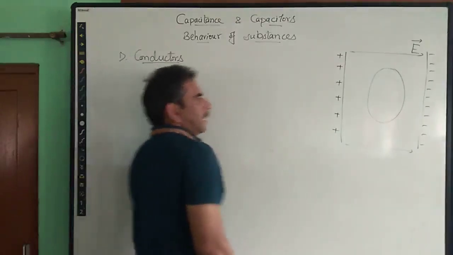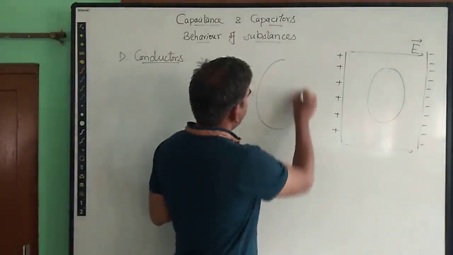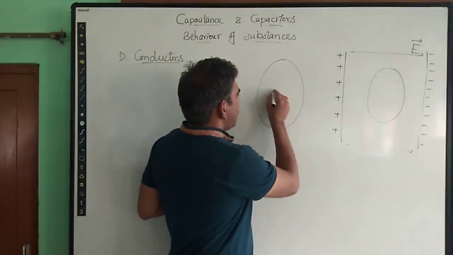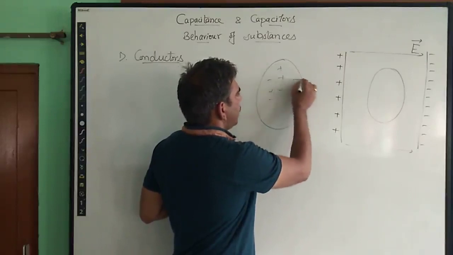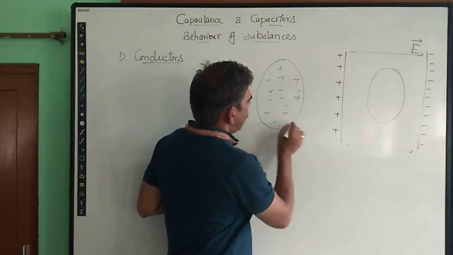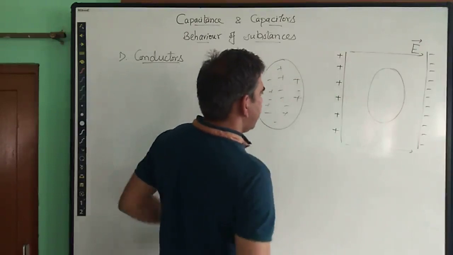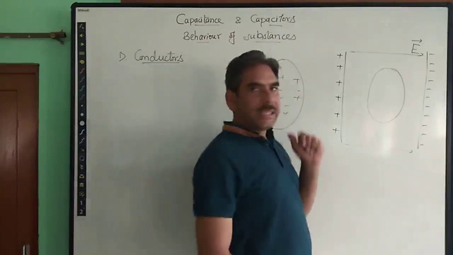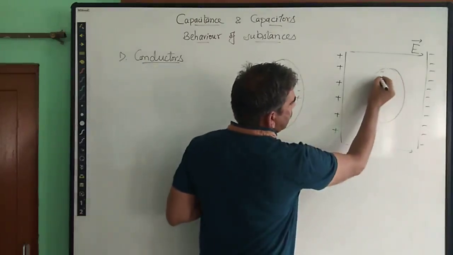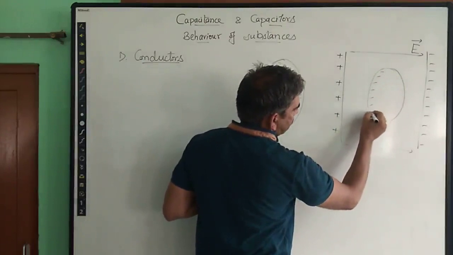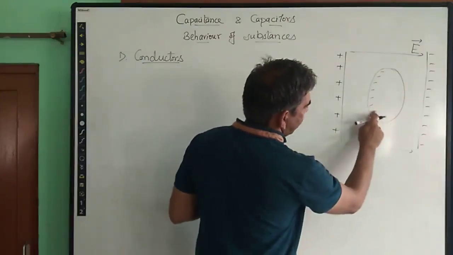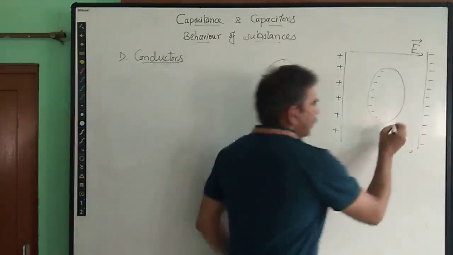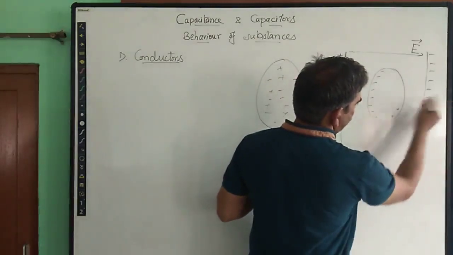So before the electric field is applied across this conductor, the negative and positive charges are distributed non-uniformly, right? But when an electric field is applied, all the negative charge, which is carried by the electrons, will drift towards the positive plate. It will keep on drifting towards the positive plate, and all the positive charge will appear close to the negative plate.